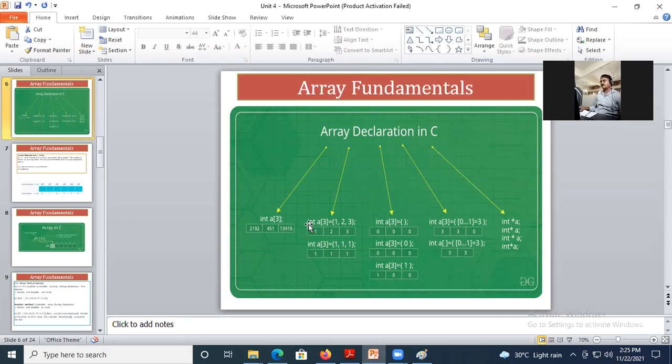So if you check here, is screen clearly visible to all?